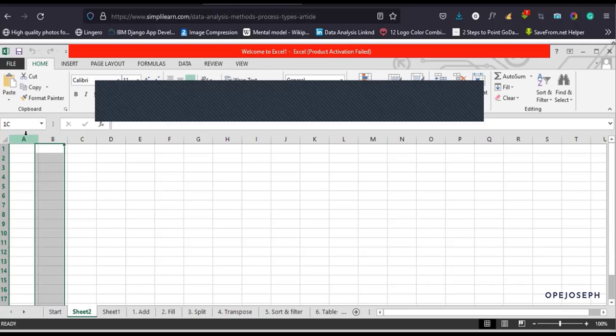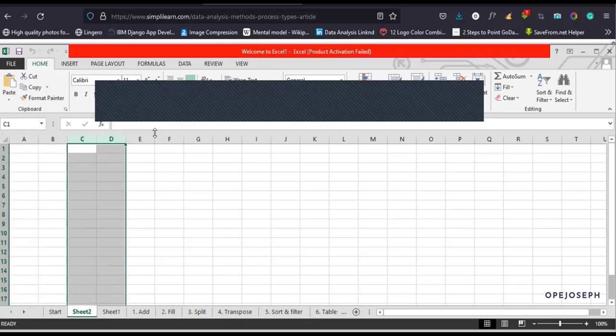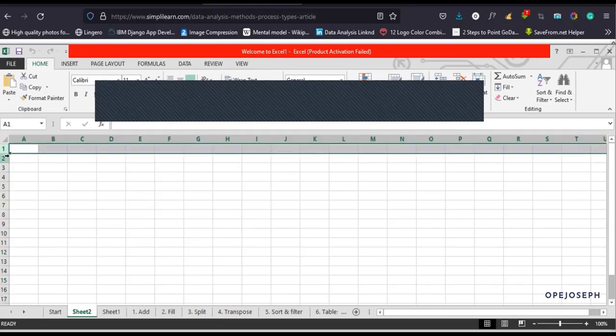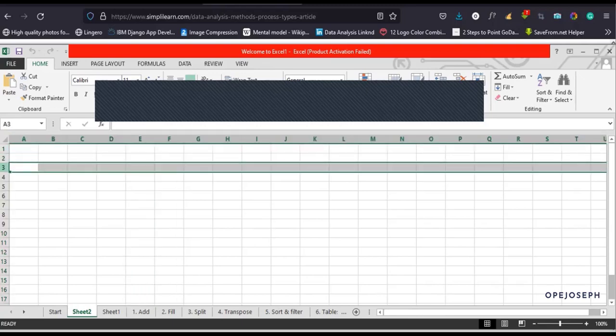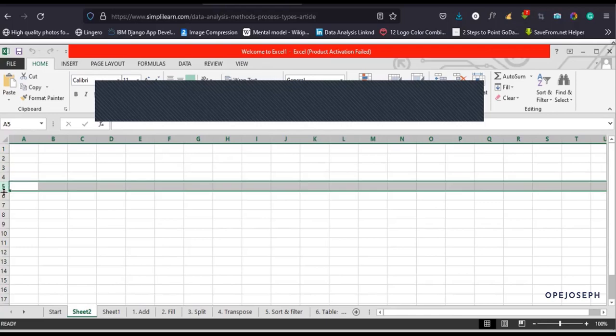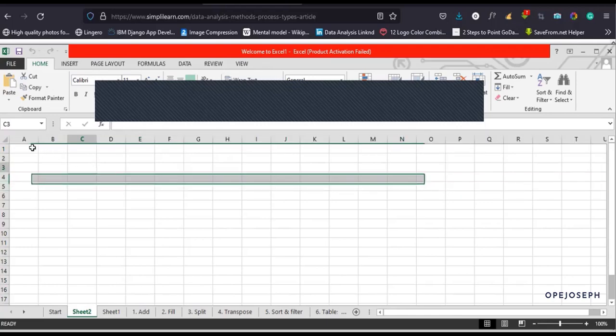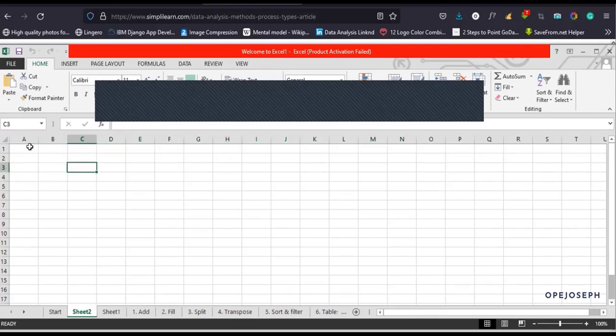So the columns range from A, B, C, D, E, F, and so on and so forth. Same thing with rows: we have row 1, row 2, row 3, row 4, row 5, row 6, and so on. So we come to cell names.